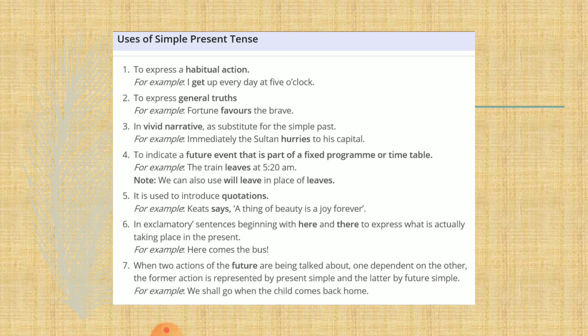Now, the seventh point is indicating the fourth one also, that when two actions of the future are being talked about, one dependent on the other, the former action is represented by the present simple and the latter by the future simple. For example, we shall go when the child comes back. So, our former is that the child comes back. Okay, here we can use this tense.